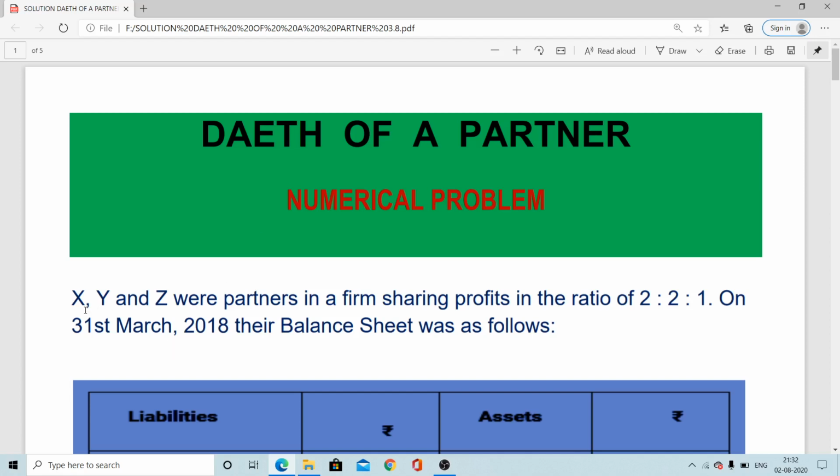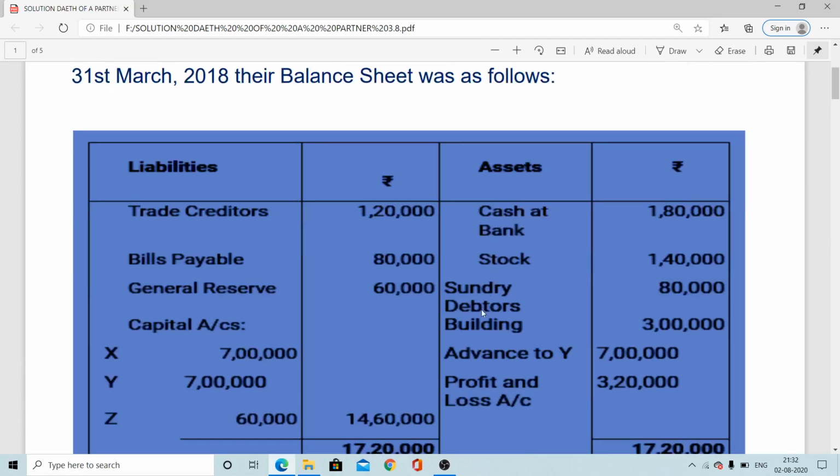There are three partners X, Y, and Z, and their profit sharing ratio is 2:2:1. On 31st March 2018, their balance sheet was as follows. The financial position is a little bit different here. Cash at bank 1,80,000, stock 1,40,000, sundry debtors 80,000, building 3 lakhs. What does it mean here? Advance to Y.